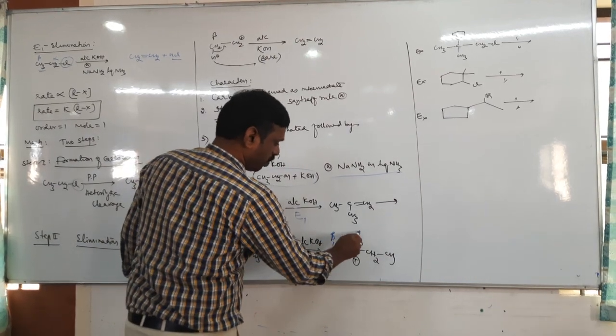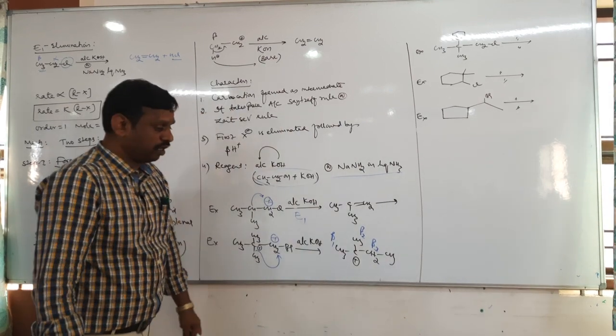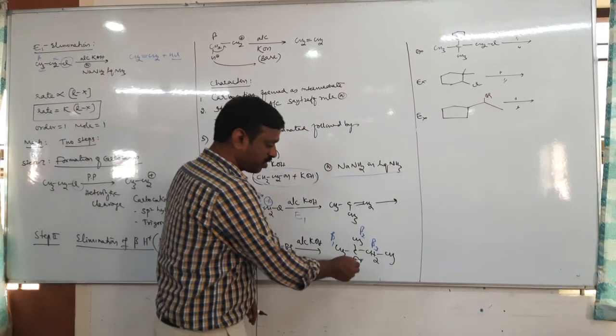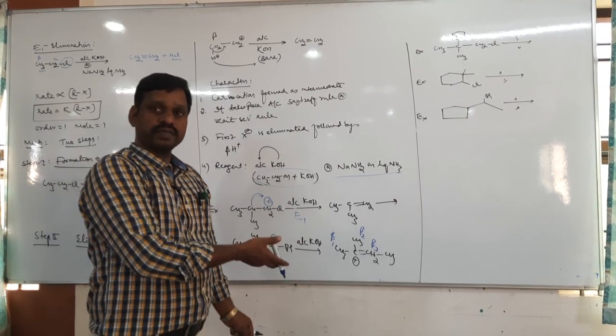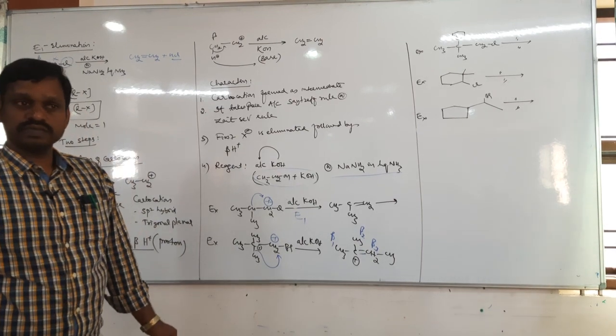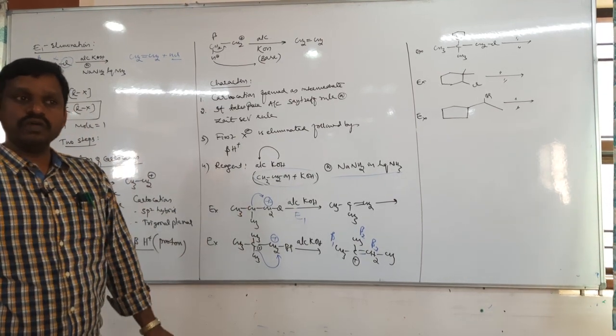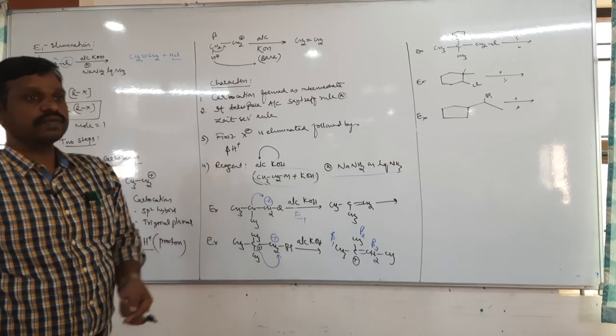So beta 1, beta 2, beta 3. Beta 3. So remove the proton from beta 3, and you will get the double bond here. We have studied the alkene topic, preparation of alkene from haloalkanes, dehydrohalogenation, the same reaction.